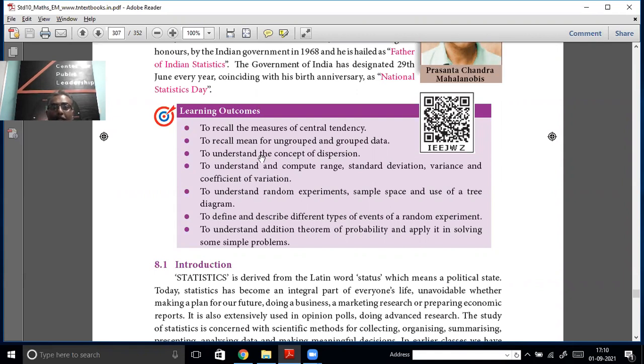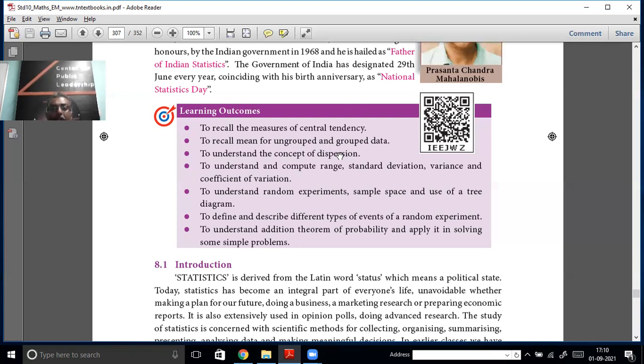Then understand the concept of dispersion. Because till now you have only done central tendency: mean, median, mode. There is another measurement that you must use in order to arrive at the correct understanding of a set of data. If you understand the mean, median, or mode, you understand the central value around which the data is spread.